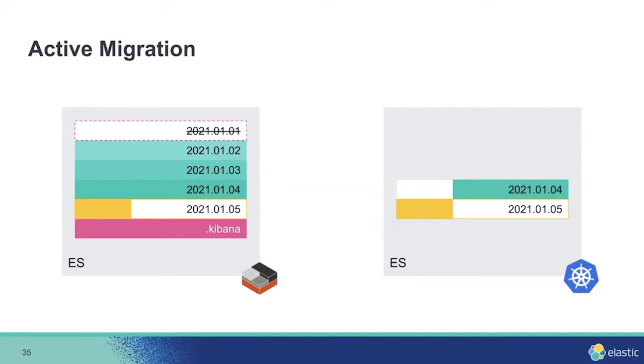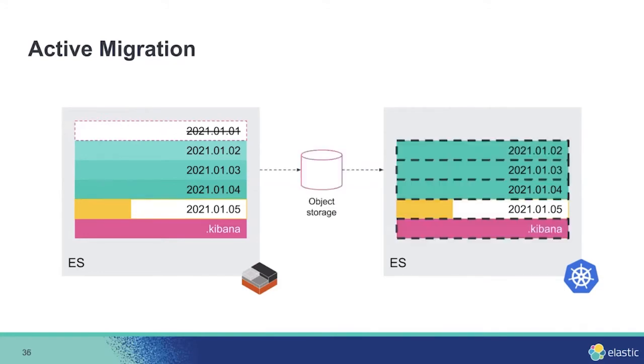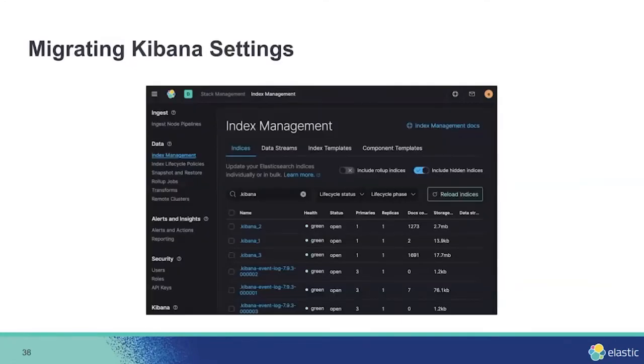So what we do is we do double write, and then in the next day we do snapshotting from the old cluster into the new cluster. And to migrate Kibana settings is not as hard as we thought because it is an Elasticsearch index. We just need to migrate the Elasticsearch index and start the Kibana, and the setting will be migrated.